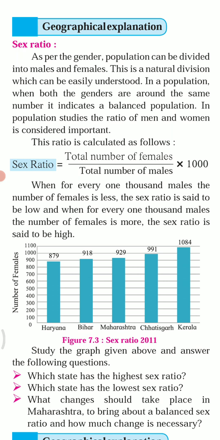Children, now I will discuss the structure of population. Till now you have come to know about density of population, that is, the ratio of the population of a country to its area. Population can be subdivided into various categories. By studying the correlation between the subdivisions, an understanding of the structure and quality of the population is possible.